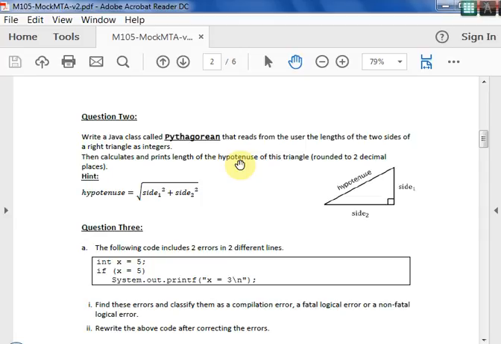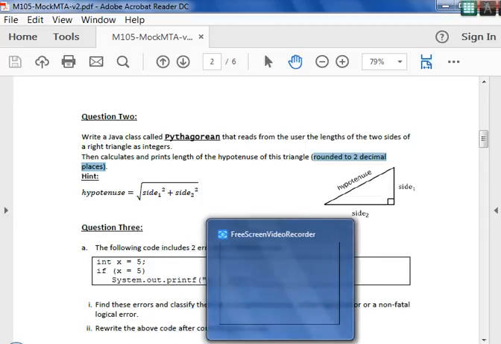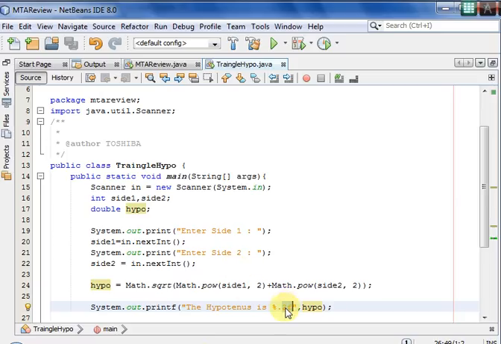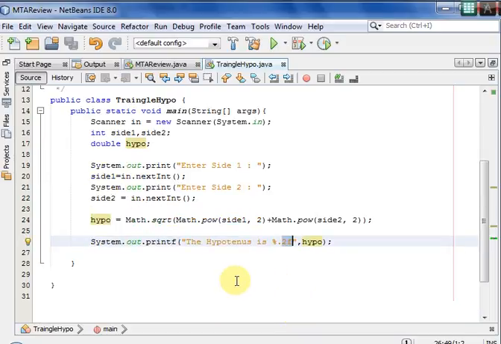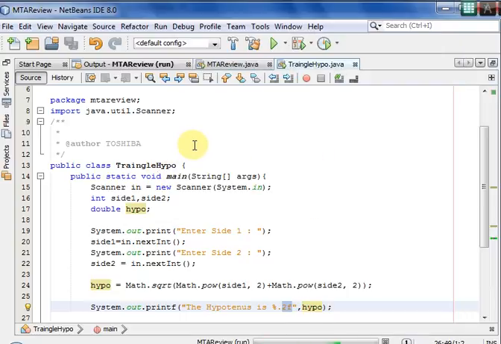The question says clearly that it should be rounded to 2 decimal places. So rounding to 2 decimal places can be done with percentage point 2f. Fine. So this program is done for us. You can run this program and see, enter the values.